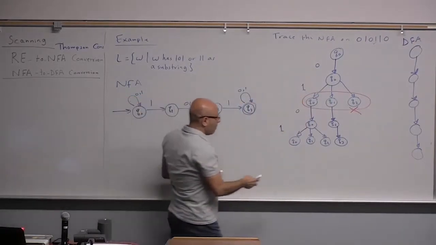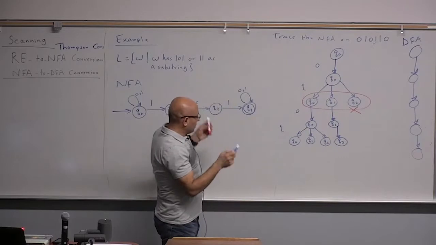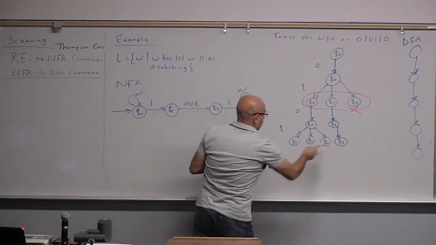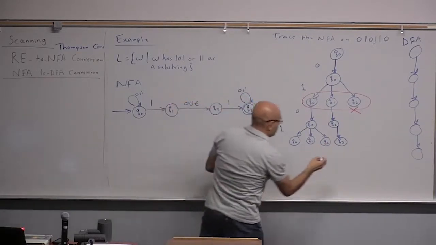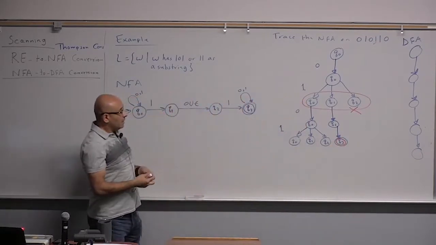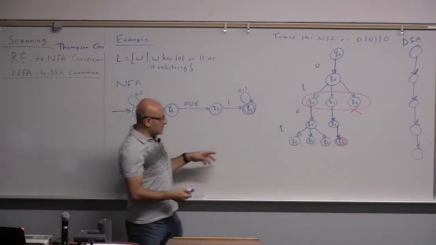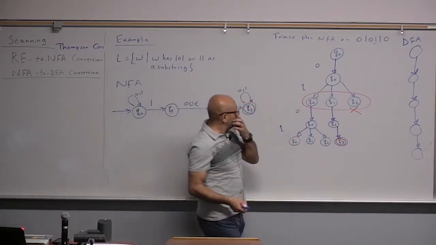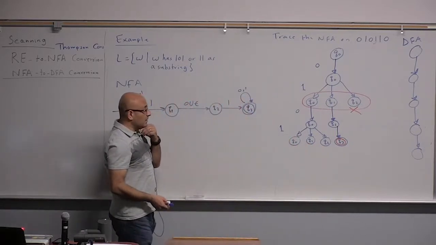Now, one of these states is an accept state, which is Q3. Now, what does this mean?